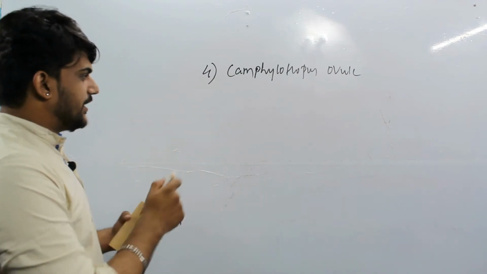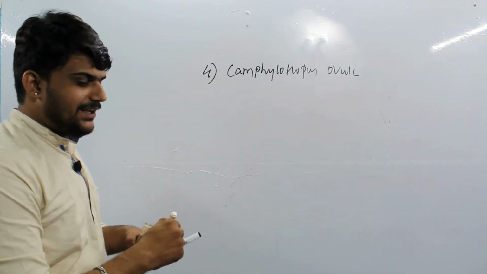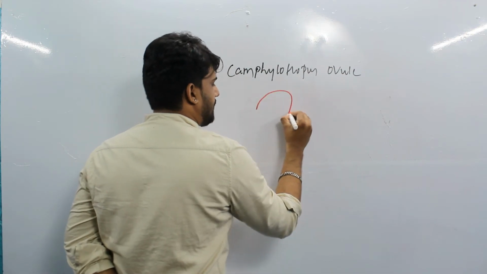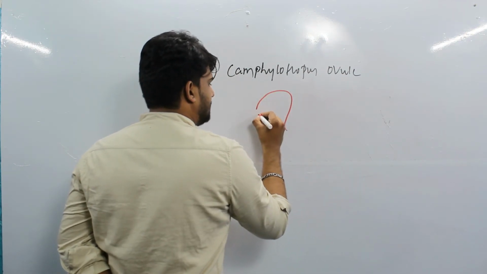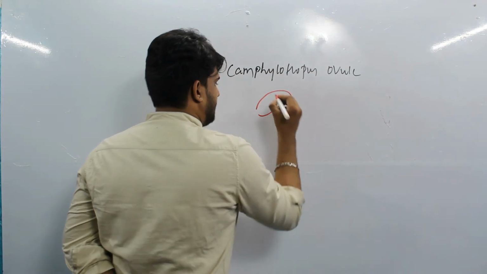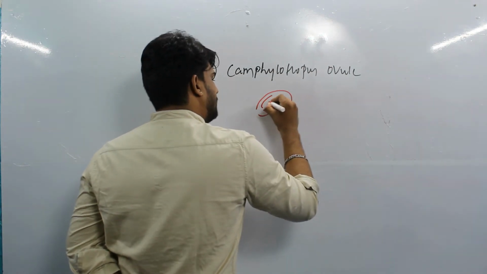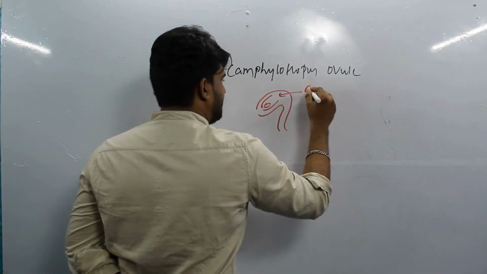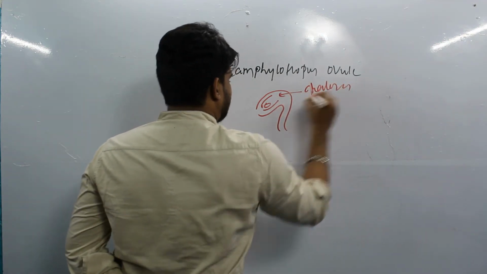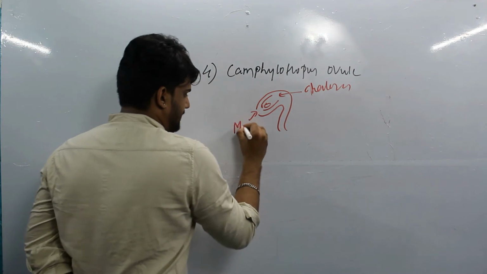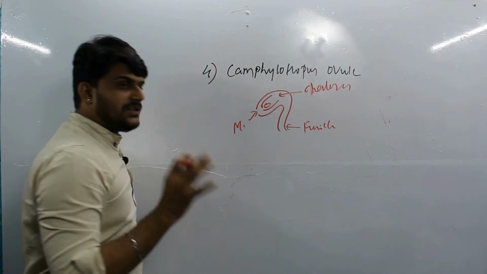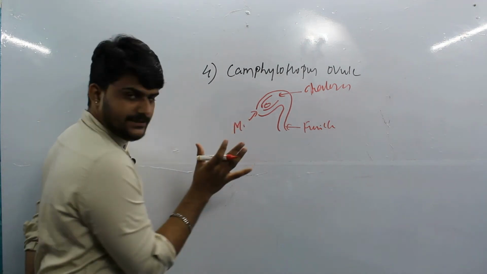Just looking into the diagram you can say, so let's see. This is the chalazal end as usual, this is the micropyle, this is the funicle. It looks somewhat anatropous, but it is not anatropous. Why?